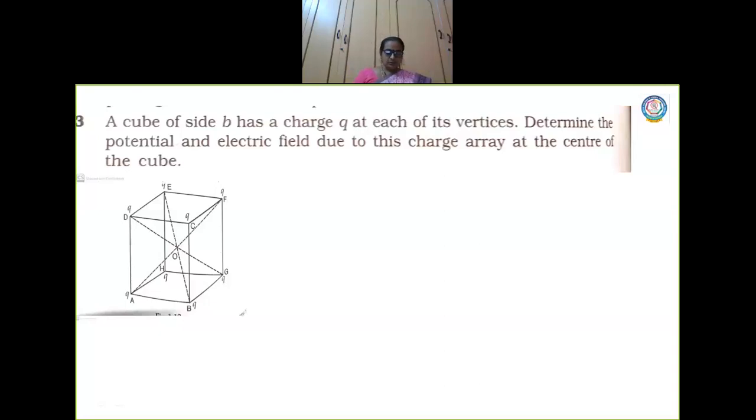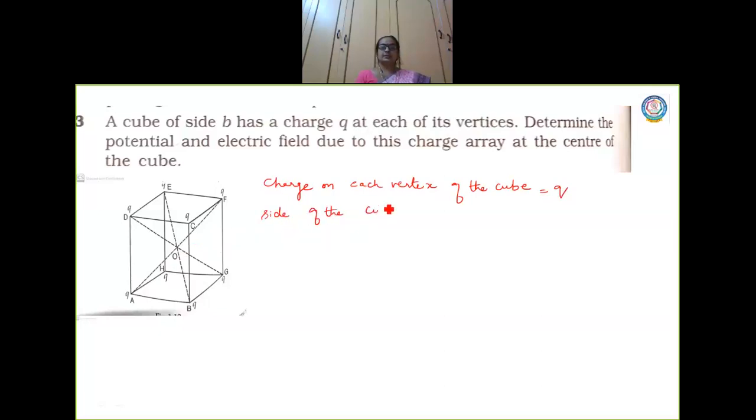So what is the charge on each vertex? Charge on each vertex of the cube. What is the charge? Q, right? Now what is the side of the cube?